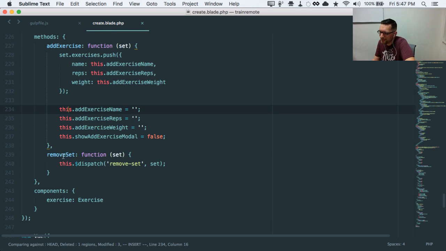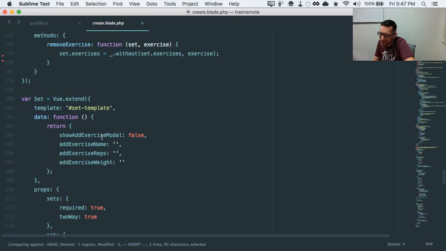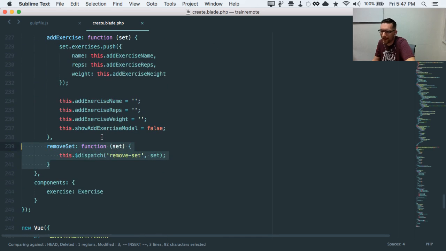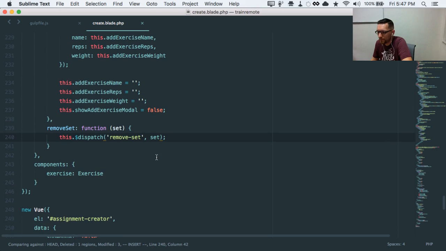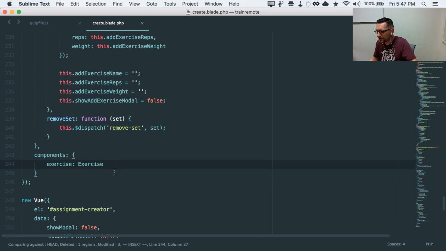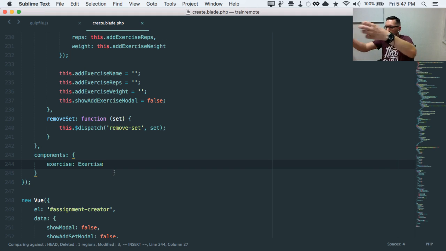And then, I don't know why remove set is on the exercise. Oh, this is on the set. Okay. So yeah, the set has its own remove set button. And this is where I was trying to remove it, and it wouldn't work. So I ended up dispatching a remove set event up. I guess dispatch goes up the chain rather than down, and I passed the set along with it. And then I registered the exercise component as a subcomponent of it. So as you can see, I'm nesting. I put sets inside of the root, and then I put exercise in the set.